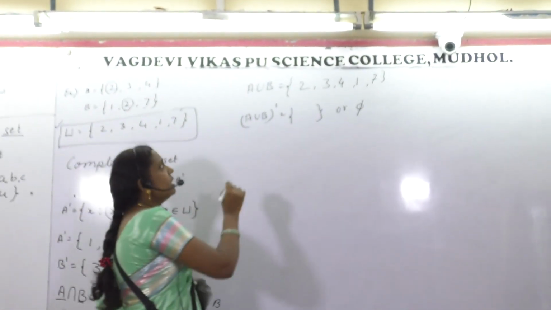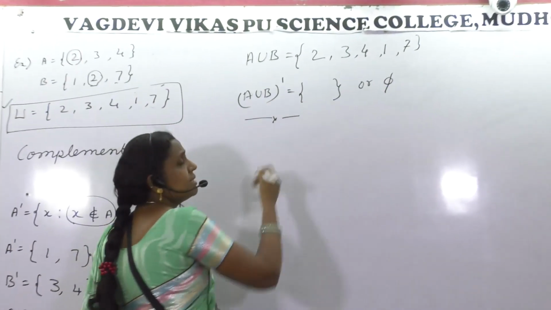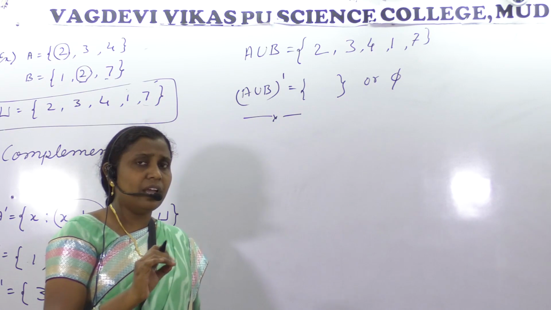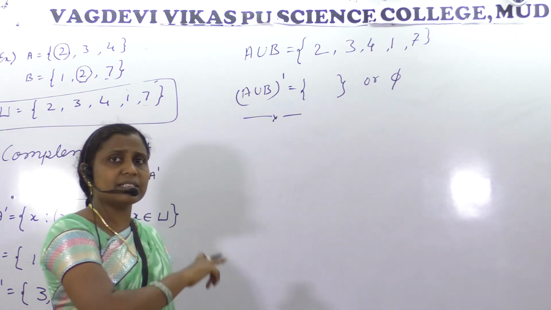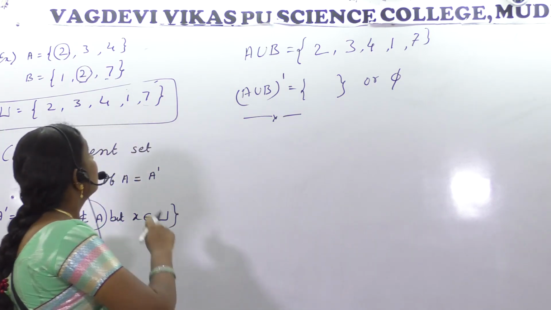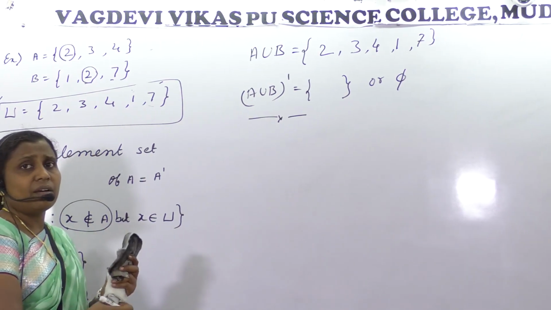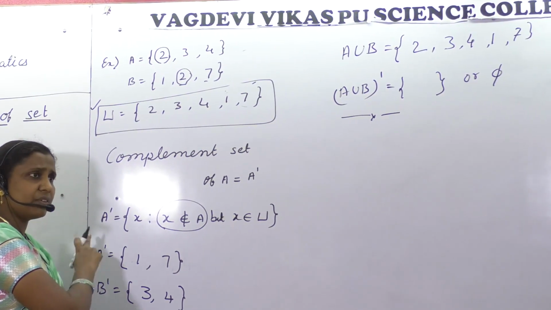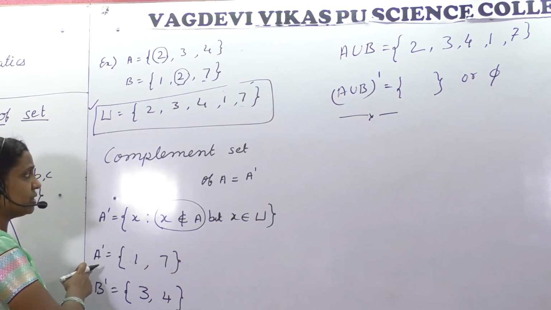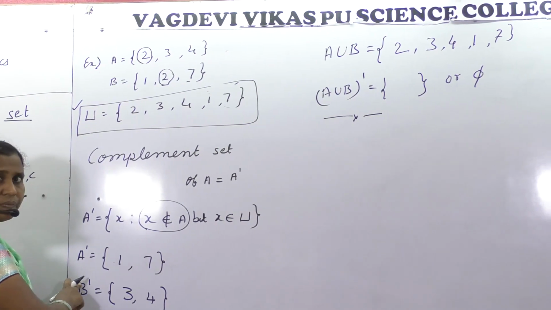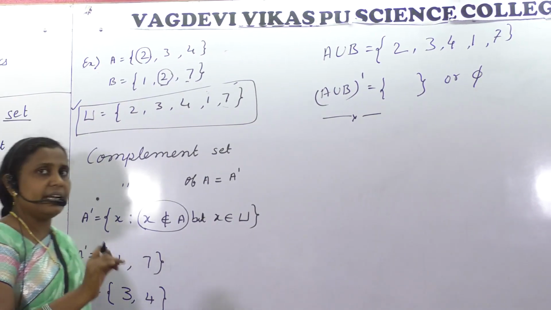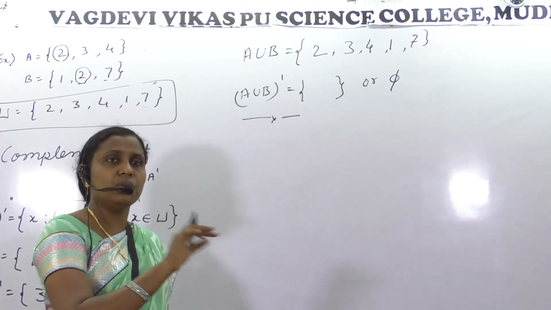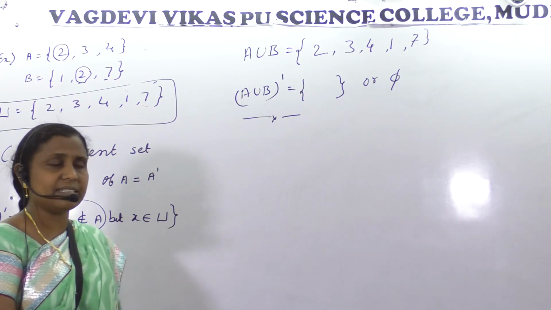Got it? Okay. This is regarding the complement set. Please do remember, in the case of a complement set, you have to compare with the universal set, and the set's elements you should not write. If it is A dash, except the elements of A, you have to write the rest in A dash. You compare with U: the elements which do not belong to A but belong to U. That is the definition of complement set.